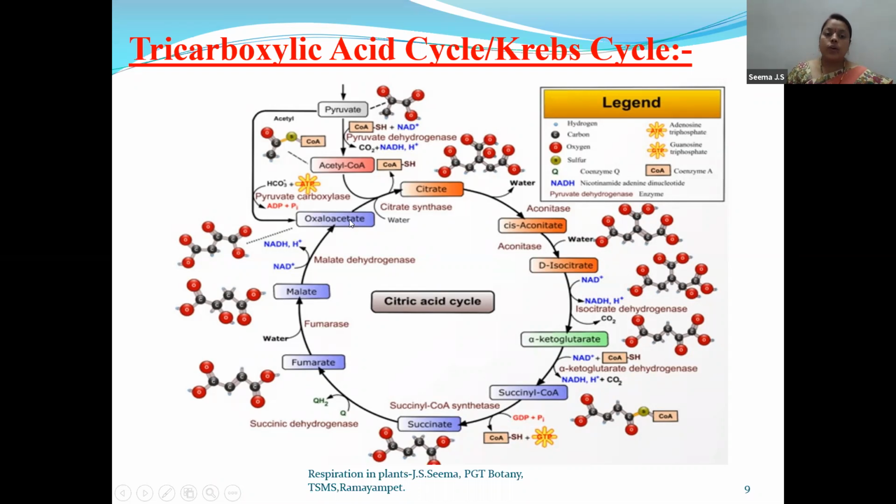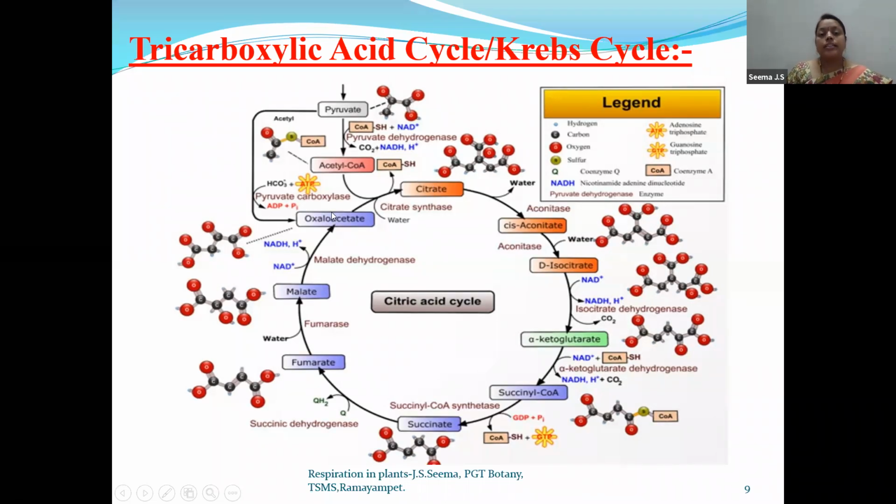Oxaloacetate will combine with acetyl coenzyme A. Children, you have to remember one point: acetyl coenzyme A is a 2-carbon compound, whereas oxaloacetate is a 4-carbon compound. As a result of this 4-carbon and 2-carbon compound combining, the product formed here is citrate, a 6-carbon compound.